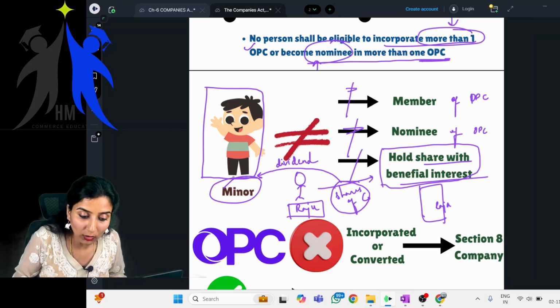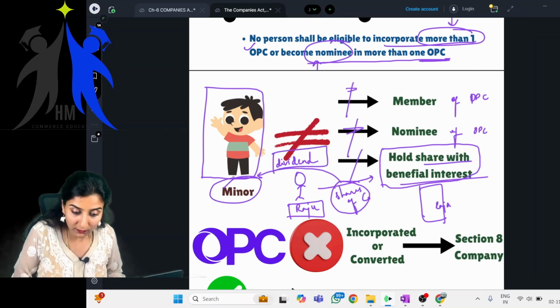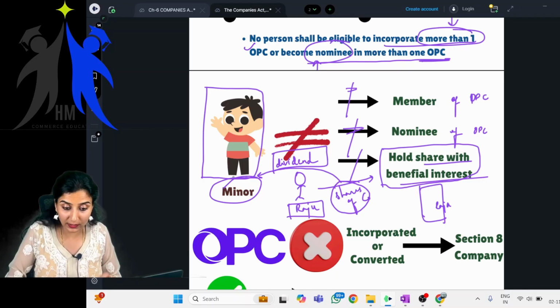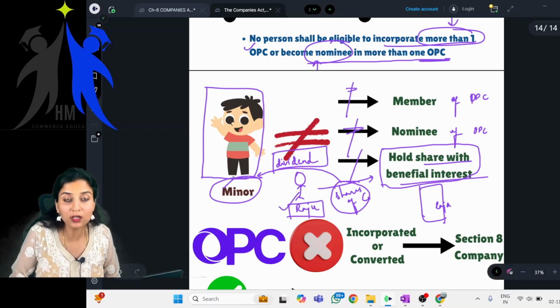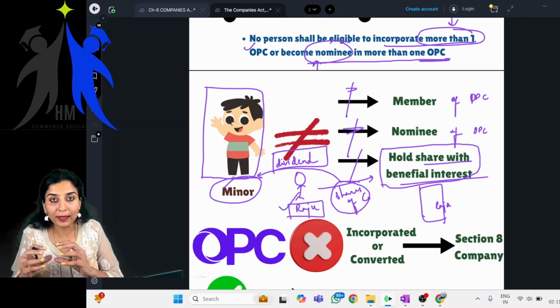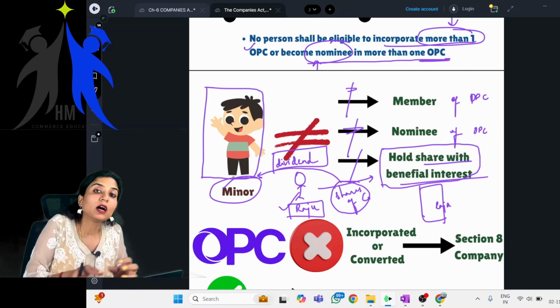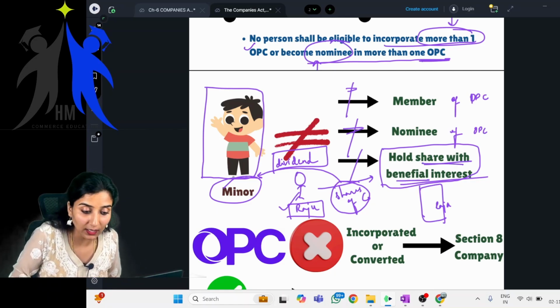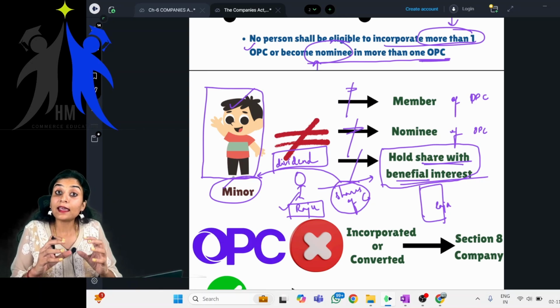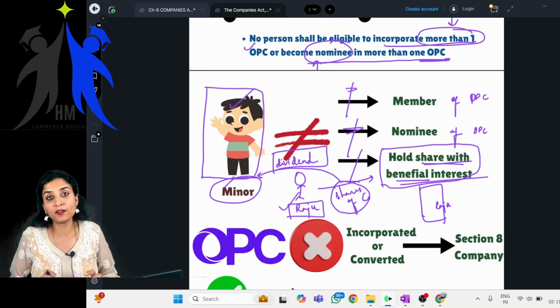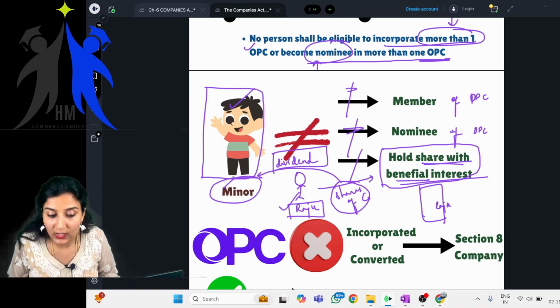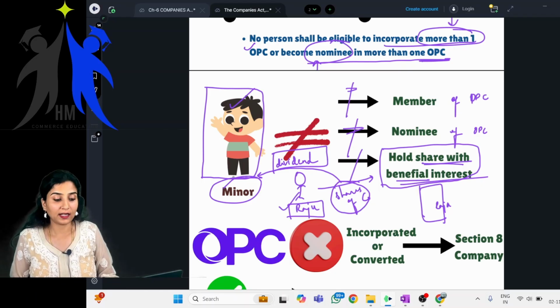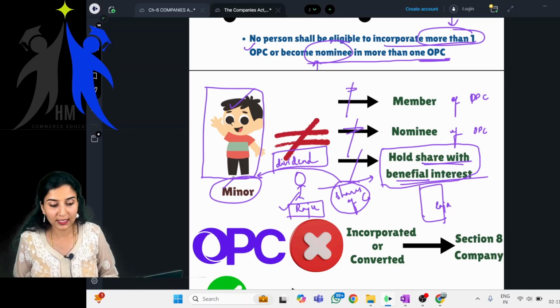So, he is getting all the dividend. Even though in the books of this company, Raju is the shareholder, all the benefits are being transferred to a different person, meaning holding share with beneficial interest. Here, this minor cannot hold shares with beneficial interest. Artha aitu? Yes, artha aitu.